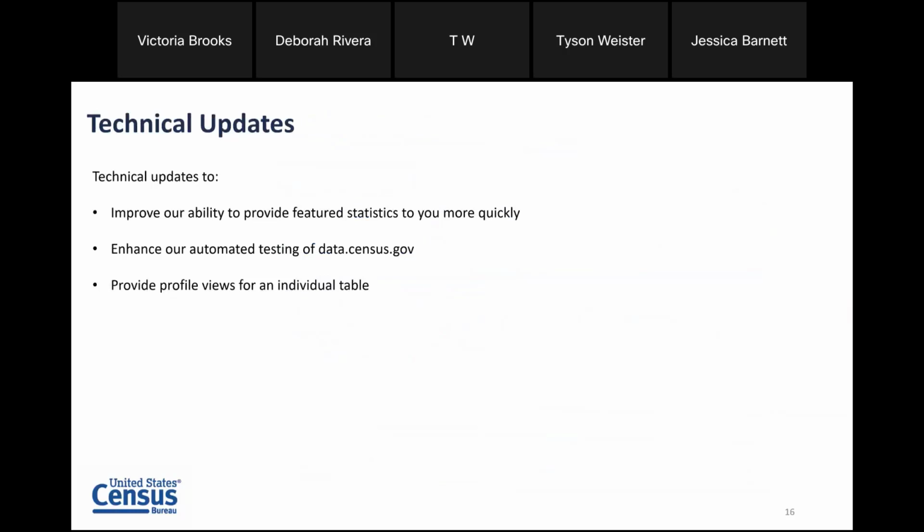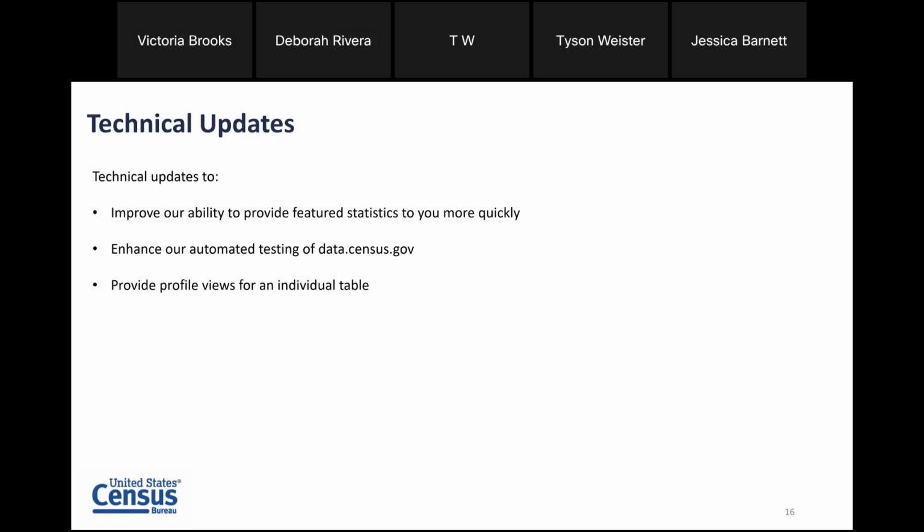With these releases through June 9th, we also applied some technical updates, one of which is to improve our ability to provide featured statistics to you more quickly. Essentially, we cleaned up our code so that it runs faster and is the most efficient way possible to pull the data in real time and feed that over onto your screen. We also implemented updates to enhance our automated testing of data.census.gov.